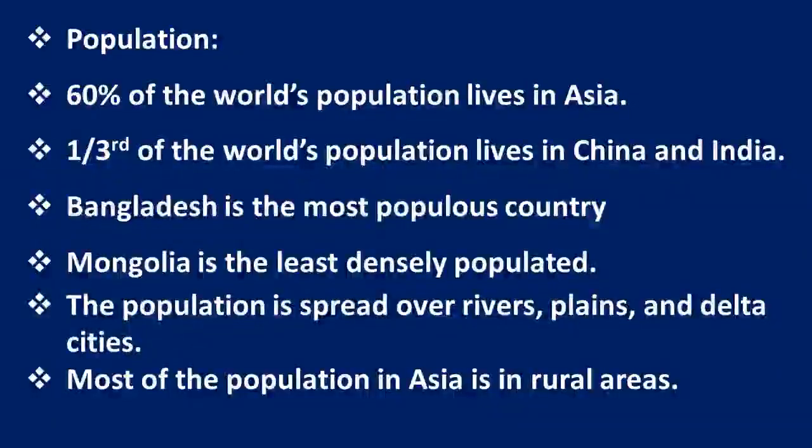The population is spread over the rivers, plains and delta regions. Most of the population in Asia is a rural population.